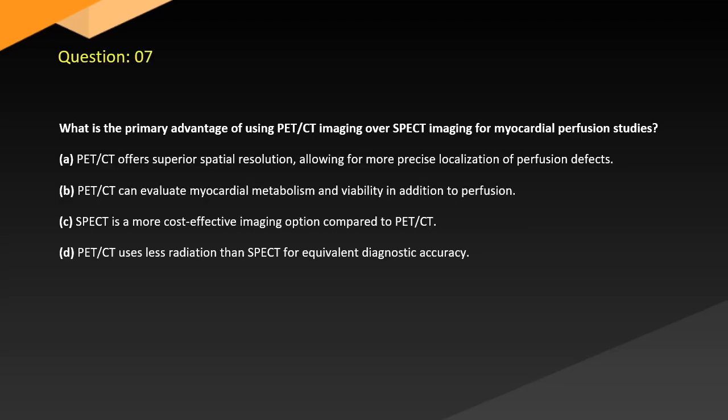Question 7. What is the primary advantage of using PET imaging over SPECT imaging for myocardial perfusion studies? A. PET offers superior spatial resolution, allowing for more precise localization of perfusion defects. B. PET can evaluate myocardial metabolism and viability in addition to perfusion. C. SPECT is a more cost-effective imaging option compared to PET. D. PET uses less radiation than SPECT for equivalent diagnostic accuracy.